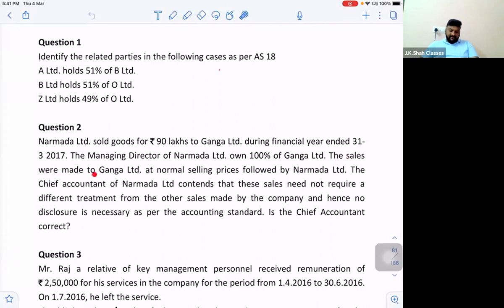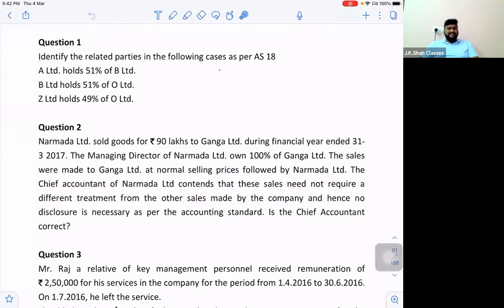The sales were made to Ganga Limited at normal selling prices, followed by Narmada Limited. Right? Normal selling prices they are using. They are not doing any false or unfair practice. Whatever the fair selling prices are, they are selling the goods to the related parties also at the same rates. The chief accountant of Narmada Limited contends that these sales need not require a different treatment from the other sales made by the company, and hence no disclosure is necessary as per the accounting standard.